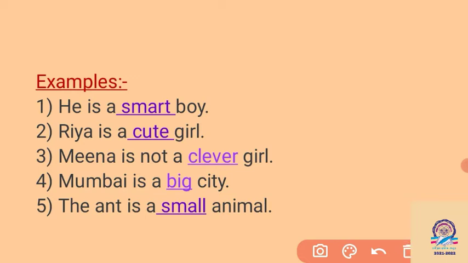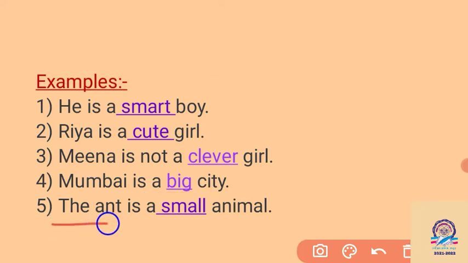Then for example, Mumbai is a big city. City is a noun and big is an adjective. We are not comparing Mumbai with another city, but we are talking about one single city, and that is Mumbai. So Mumbai is not a small city, but Mumbai is a big city. So big indicates the positive degree.